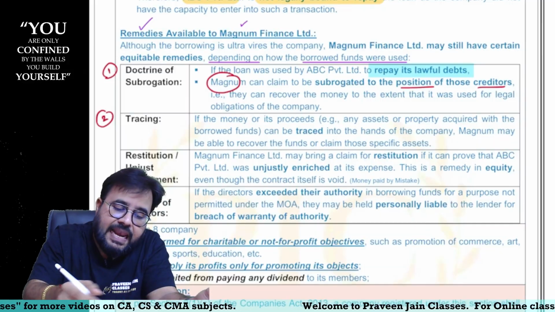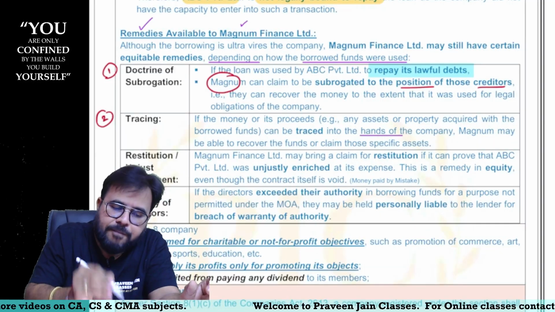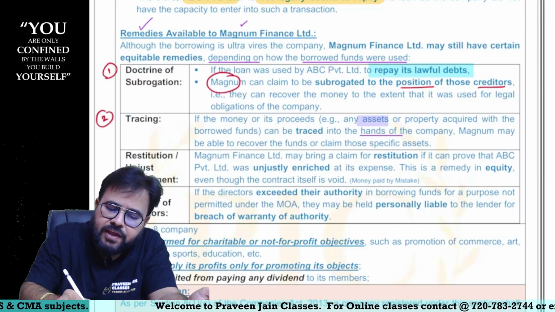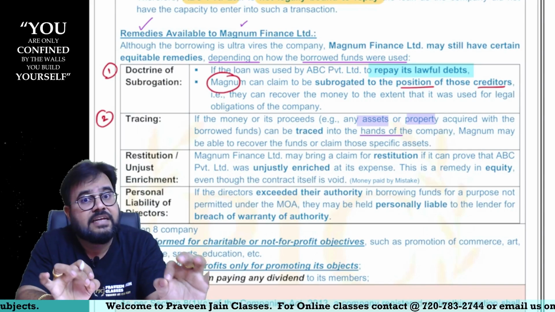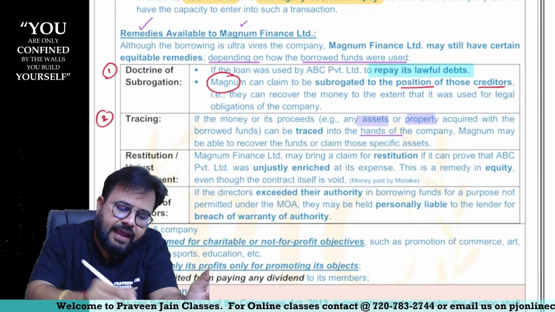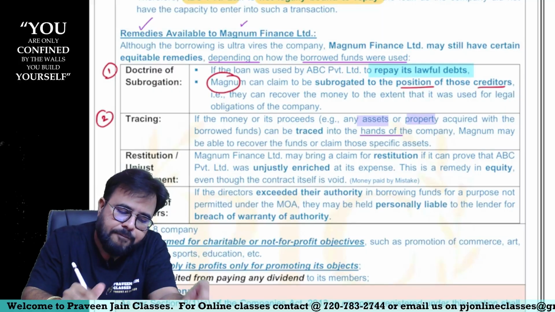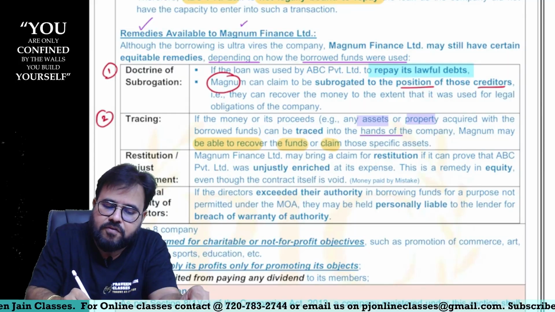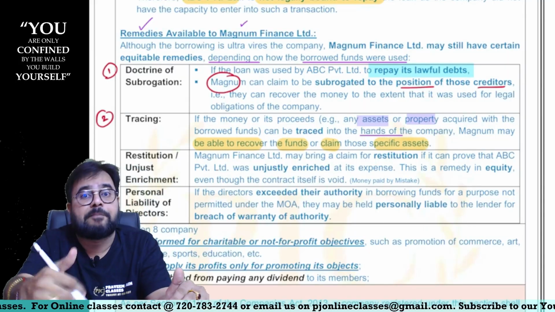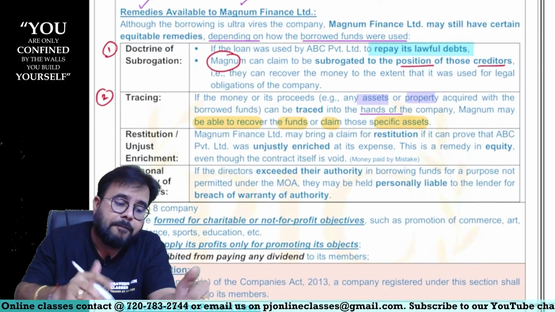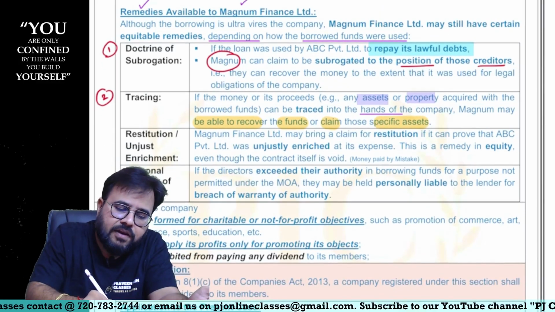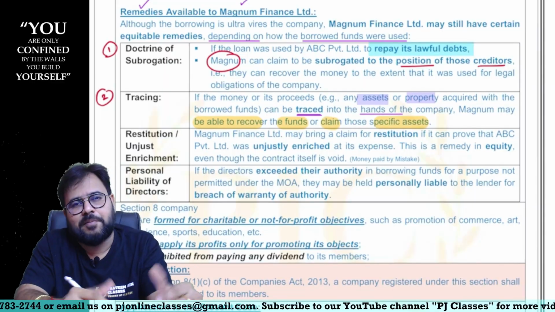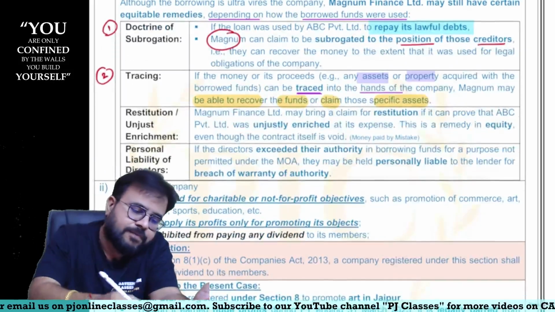Is this money lying with the company, in the hands of the company? Is it there either in the form of any property or in the form of any assets? If it is there with the company, then as the situation may be, Magnum will be able to recover the funds or claims from those particular assets, sir. But this is only possible if that money or property is lying with the company. Otherwise, you cannot take this money, sir.